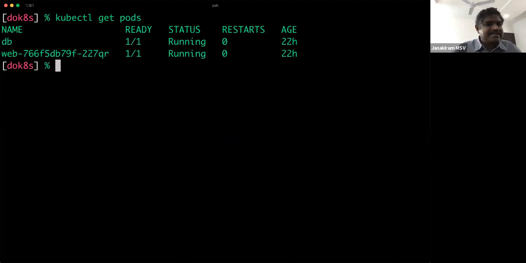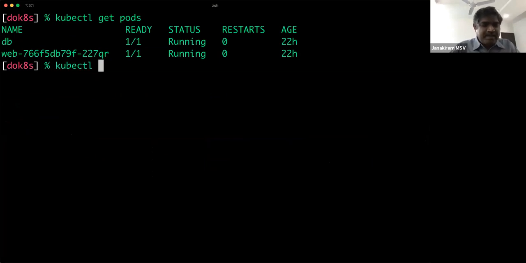So currently, if you look at the number of pods, which are the units of deployment in Kubernetes, there is exactly one database pod and one web pod. The beauty of Kubernetes is the ability to go from 0 to 100 in just a few seconds. So now I can actually scale my application.